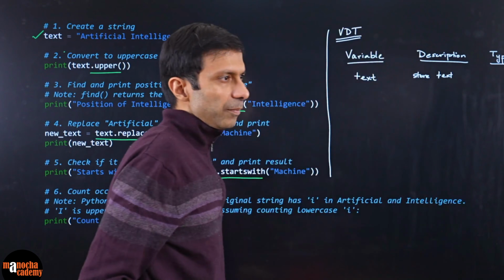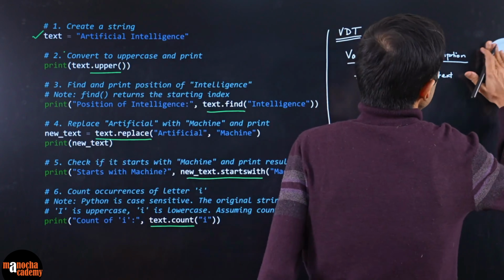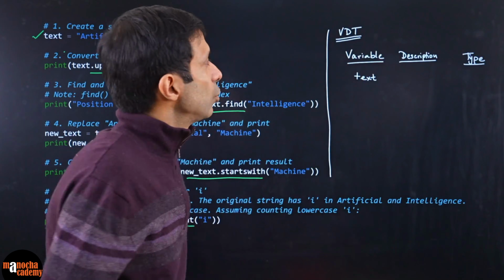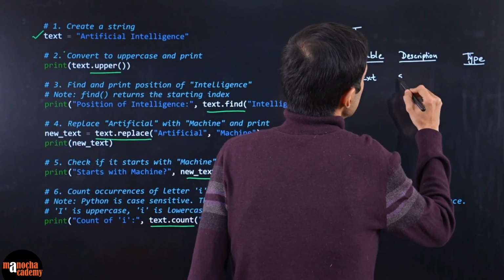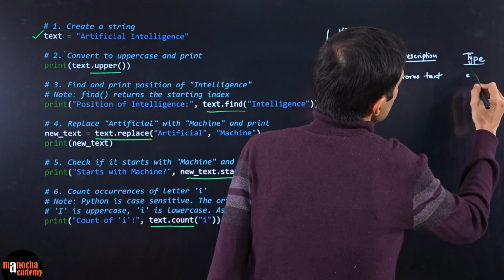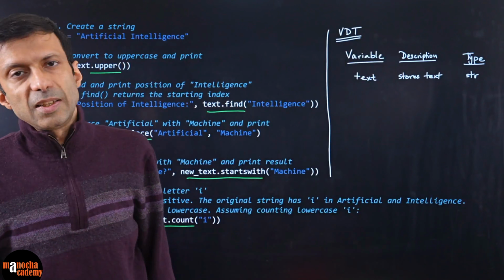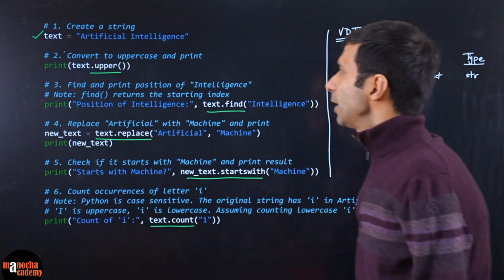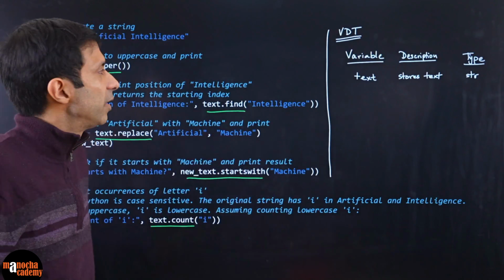And what will its type be? I think type has gone out of the board, so let me write this closer. Description is it will store the given text, and the type is str. In Python, string is the class, so it is str type. If something was integer, you would have written int.